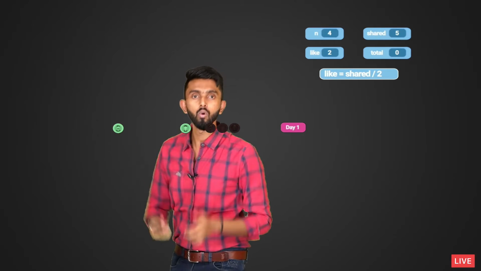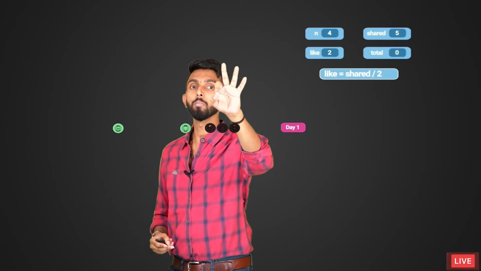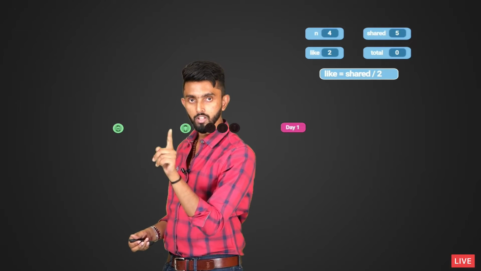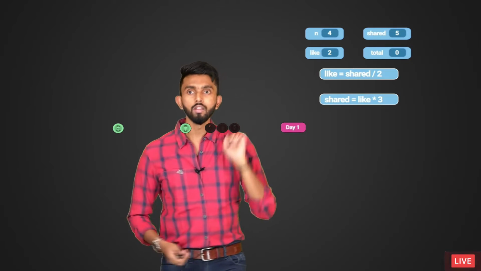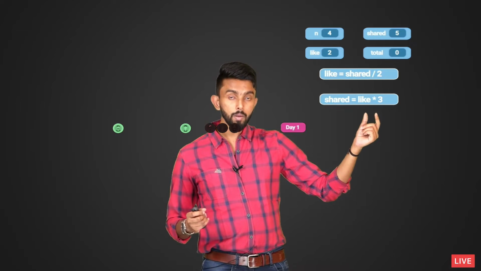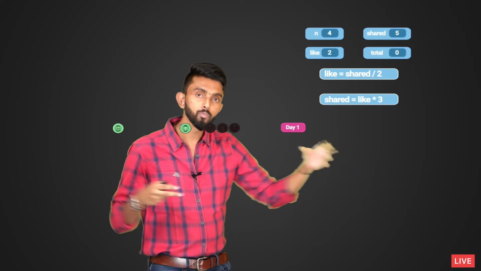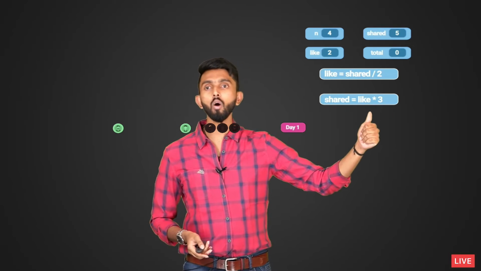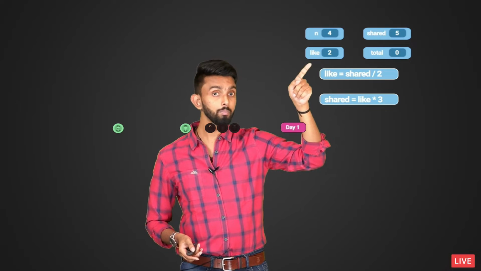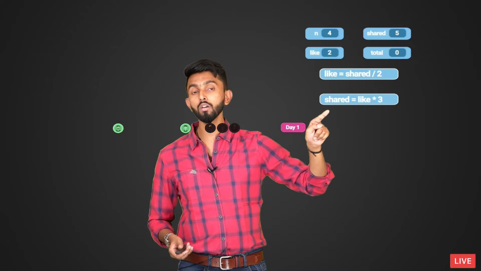Now these 2 people who liked are further going to share the post, 3 people each. This fellow to 3 people, this fellow to 3 people. So for day 2, to find how many people it is going to be shared to, I must first see how many people liked the post on the previous day, that is day 1. Into 3 will give me the number of people to which it will be shared on the second day. Would you agree with me?